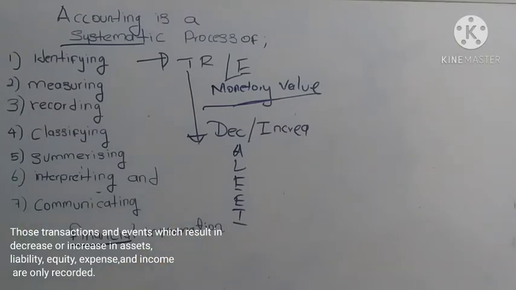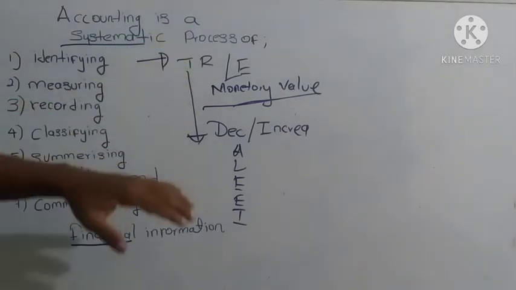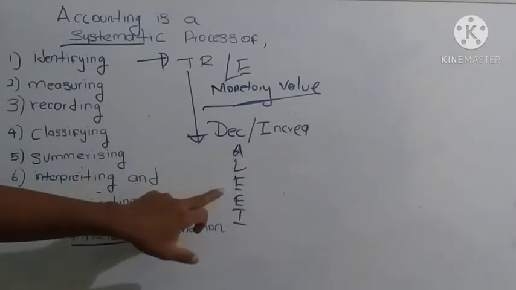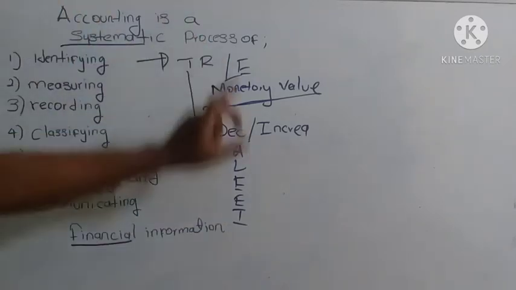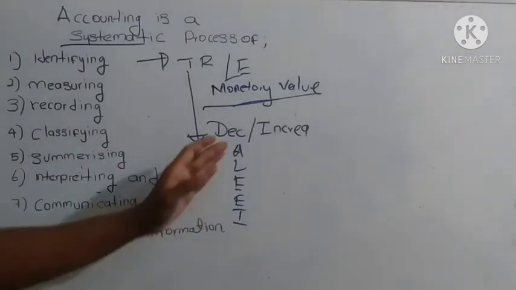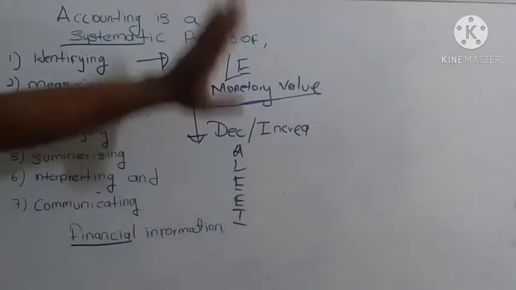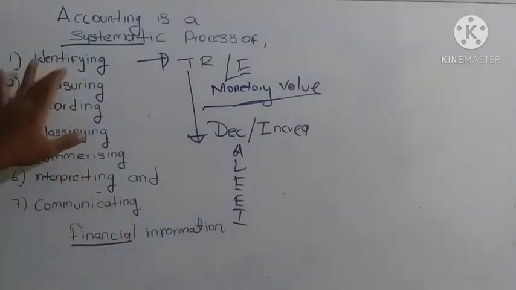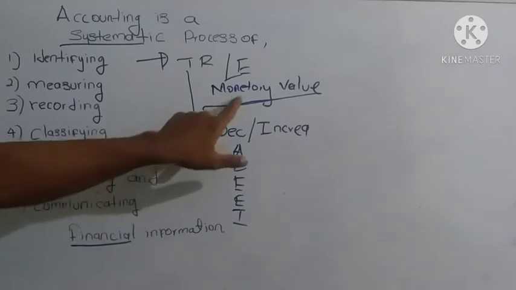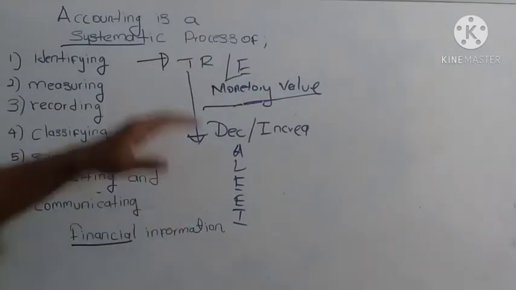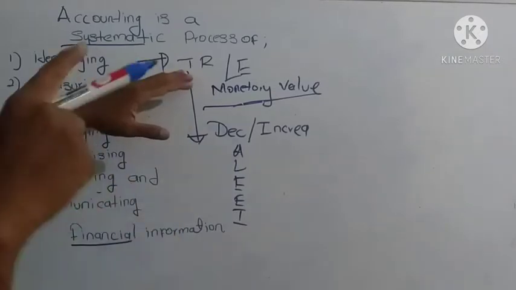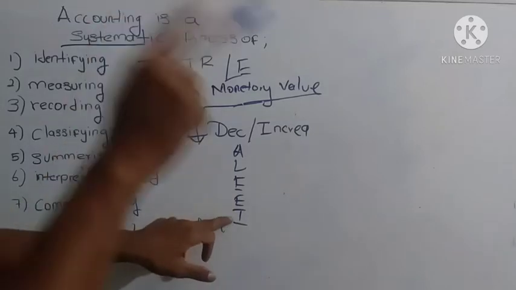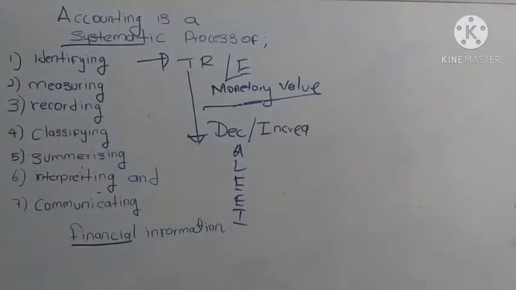If any transaction or event makes changes in accounting elements, it needs to be recorded. Again, in an organization, not all transactions need to be recorded. Transactions which have monetary value, or which affect accounting elements such as asset, liability, equity, expense and income, need to be recorded, right?